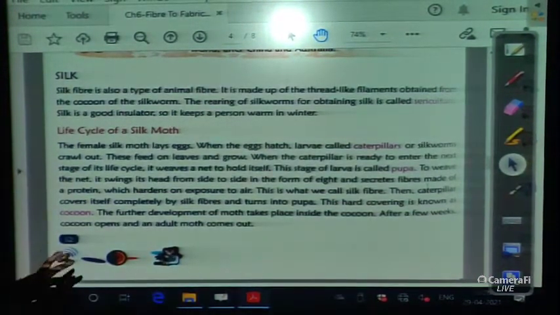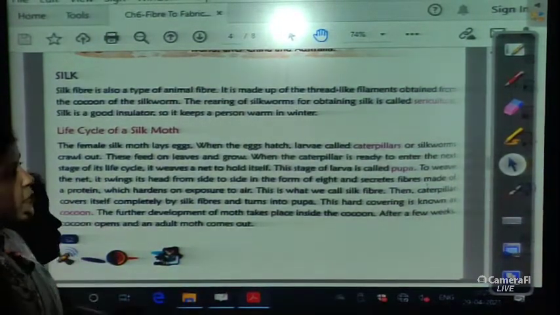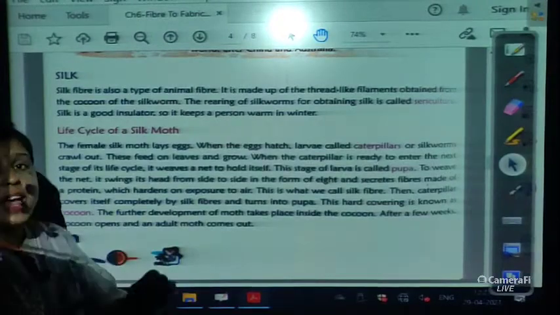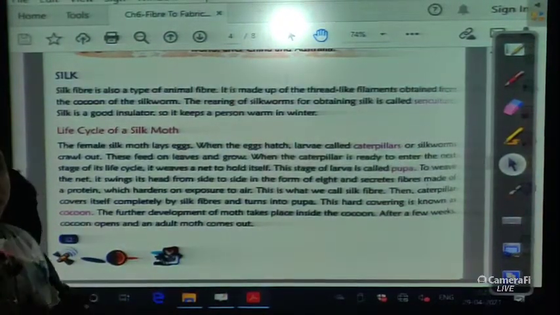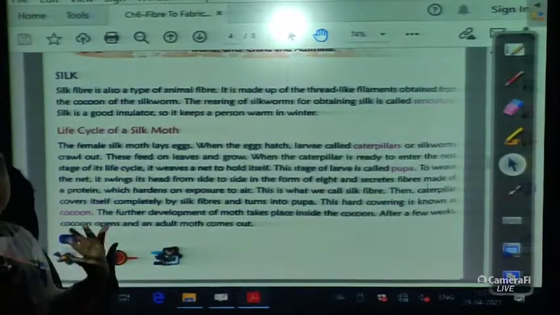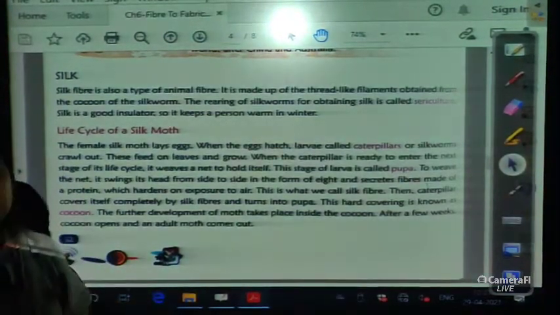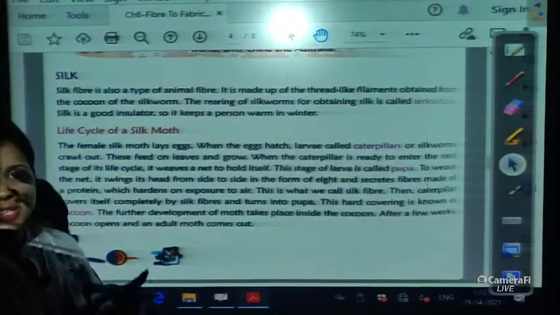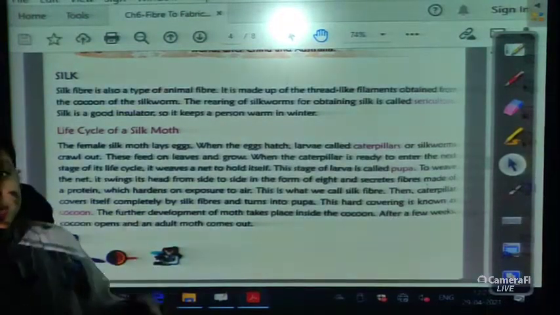Silk fiber is also a type of animal fiber, and it is made of thread-like filament. So first of all, let me tell you about silk. We wear the silk saree, especially our mother will wear the silk saree. It's so expensive if it is pure silk, right? And it looks so nice. We love to say that this is of silk, right?